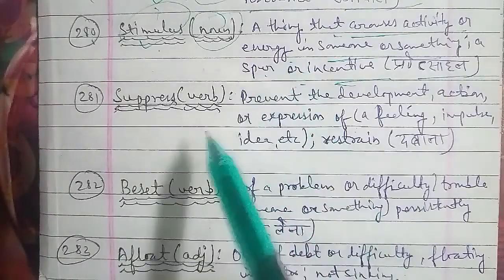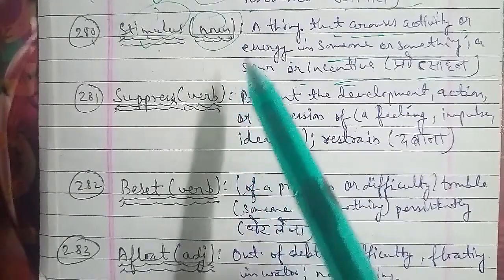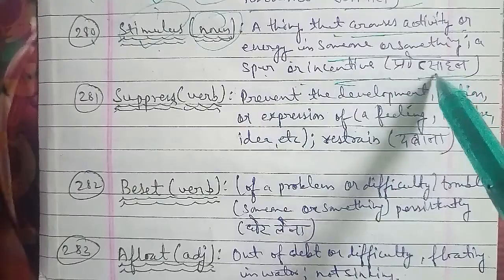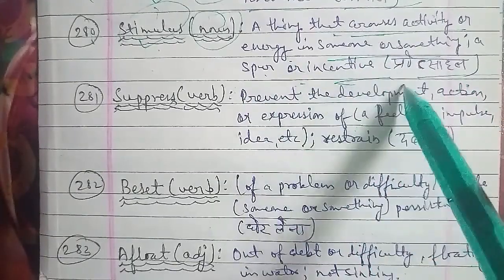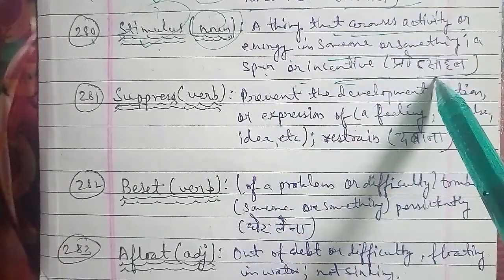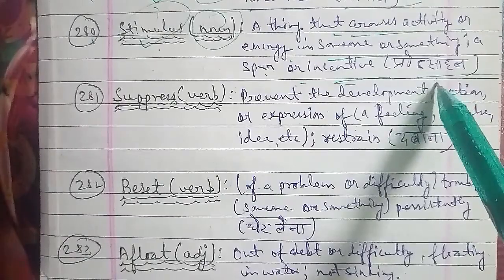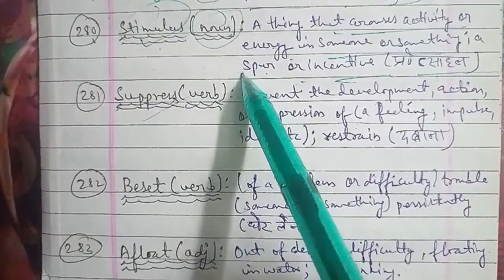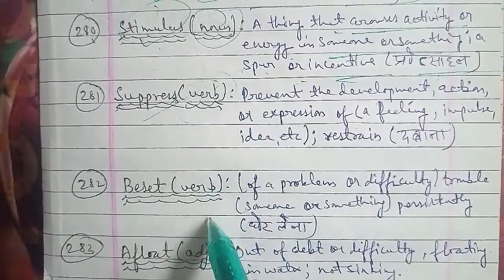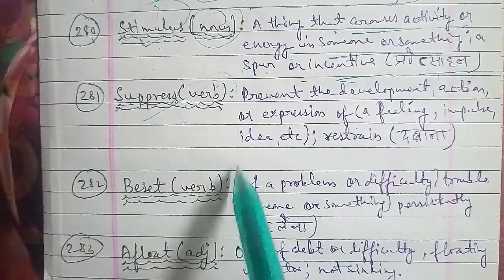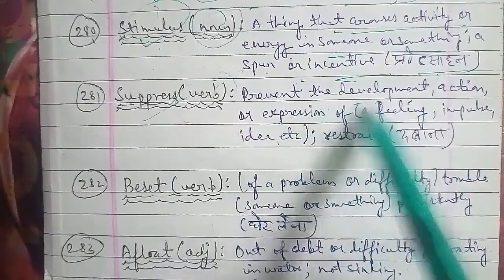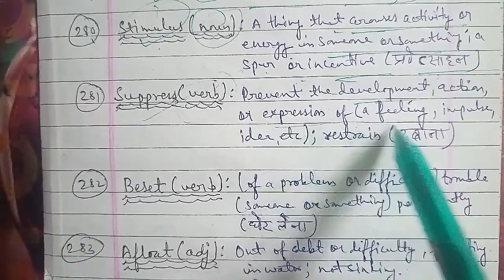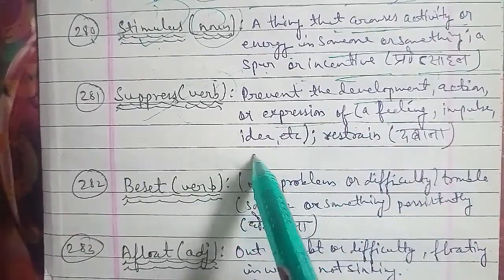So where the stimulus is used as a noun, as I said, a thing that arouses activity or energy in someone or something, a spur or incentive, that is protsahan karna. Now moving on with the next word, the 281st word, and that is suppress. Suppress is used as a verb, and the meaning of suppress here is to prevent the development, action or expression of a feeling, impulse, idea, etc.